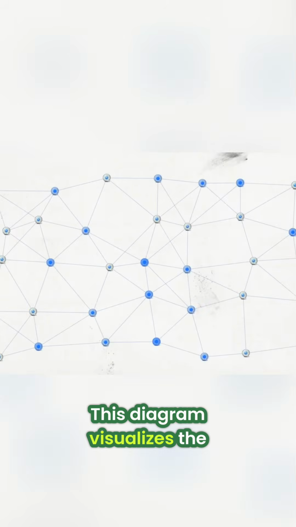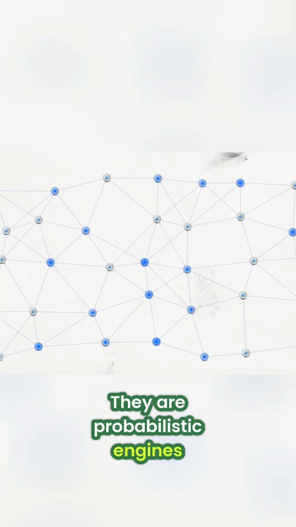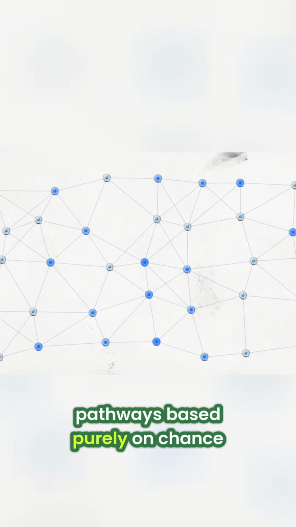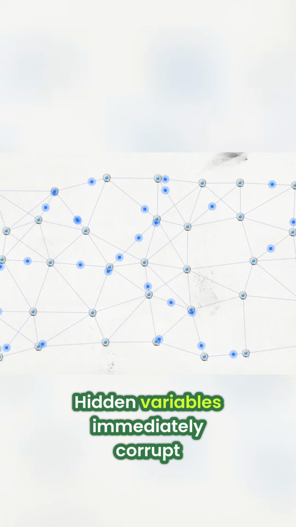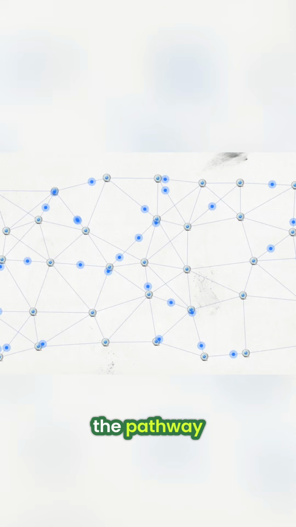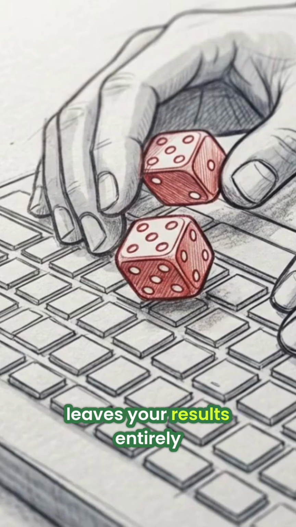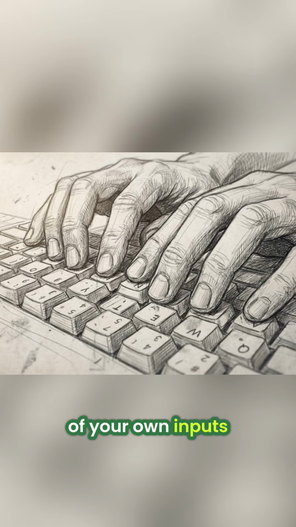This diagram visualizes the core truth of large language models. They are probabilistic engines, calculating outputs on the fly by navigating infinite pathways based purely on chance. But these calculations are fragile. Hidden variables immediately corrupt the pathway, and the final response is altered entirely. Treating a language model like an all-knowing oracle leaves your results entirely to chance. The unpredictability you experience is a mechanical failure of your own inputs, not a personality flaw of the AI.